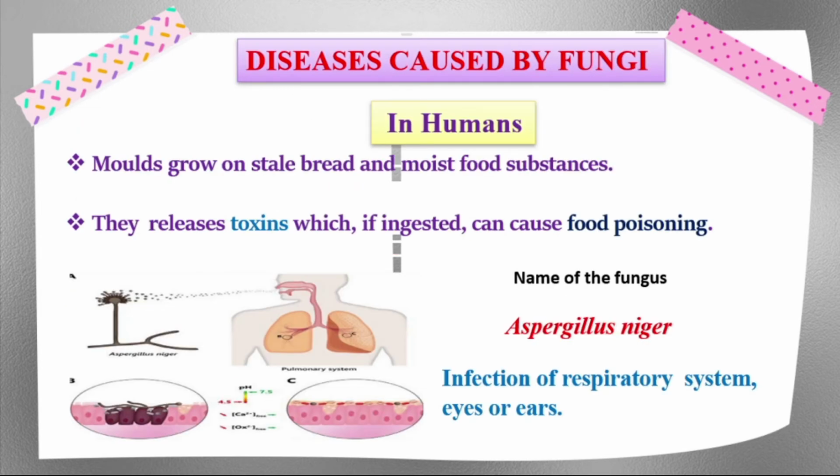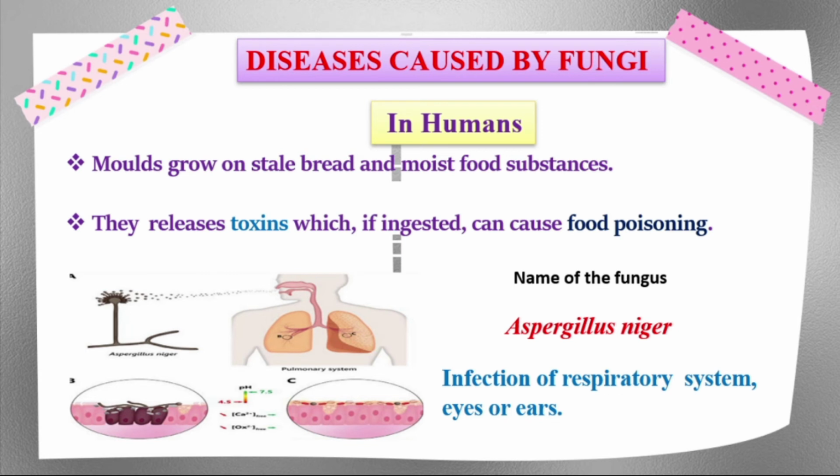Diseases caused by fungi. In humans, a lot of diseases are caused by fungi. Stale bread and moist food substances release toxins which, if ingested, can cause food poisoning. If bread is kept for many days and we eat it, what happens?